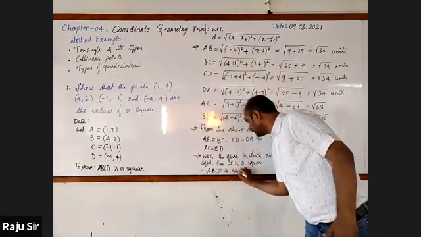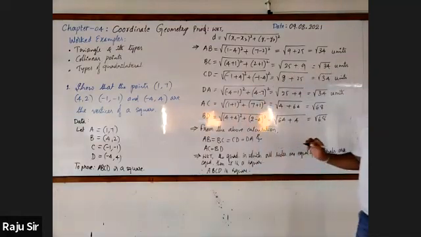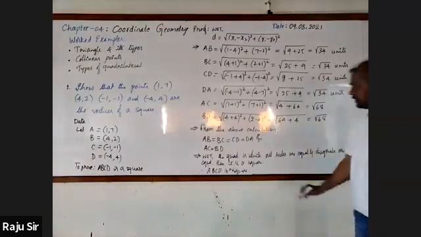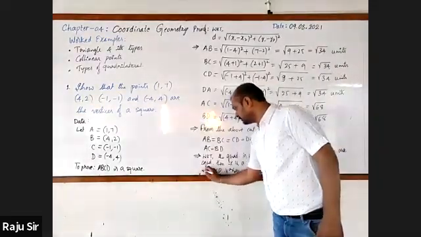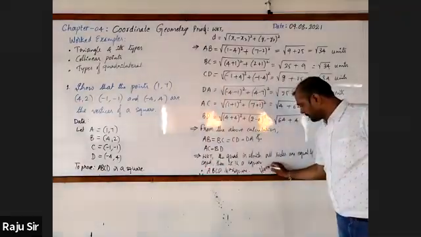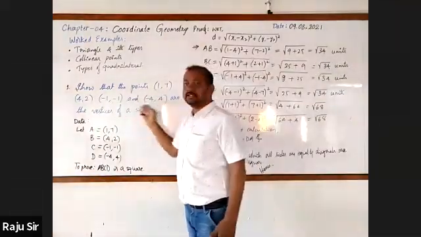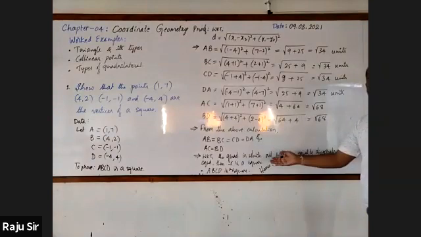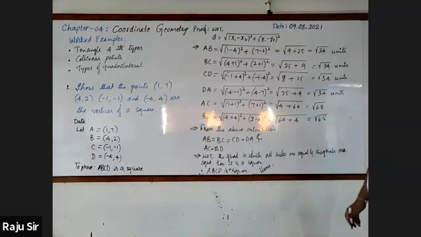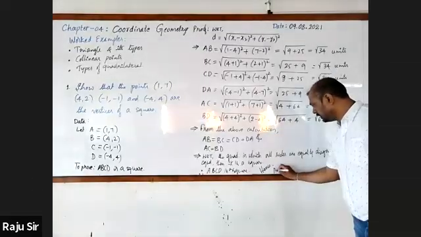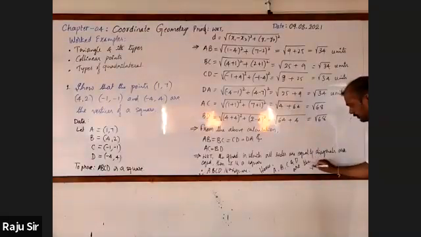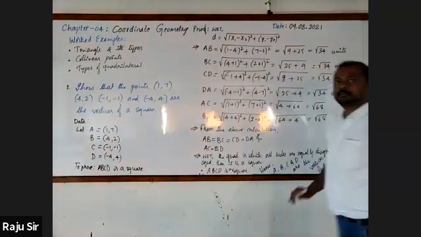ABCD is a square. Hence A, B, C, and D are the vertices of a square.